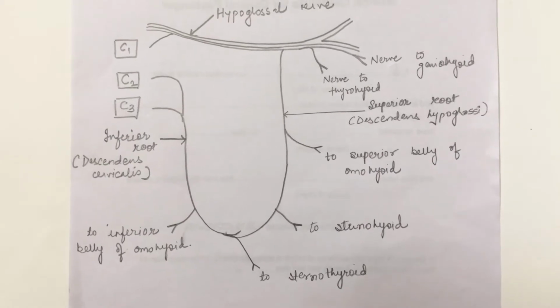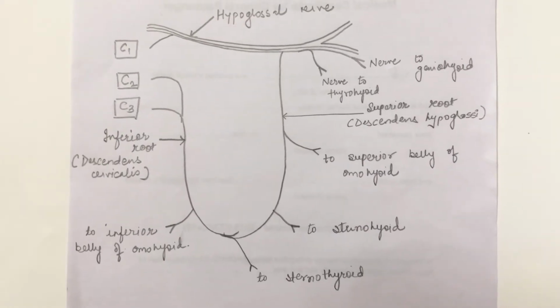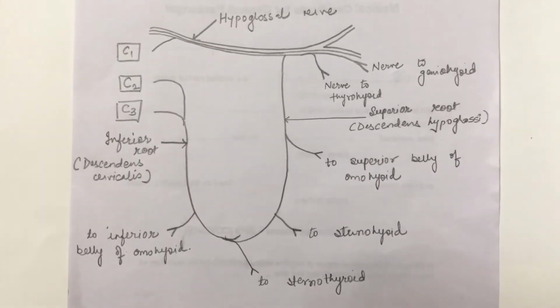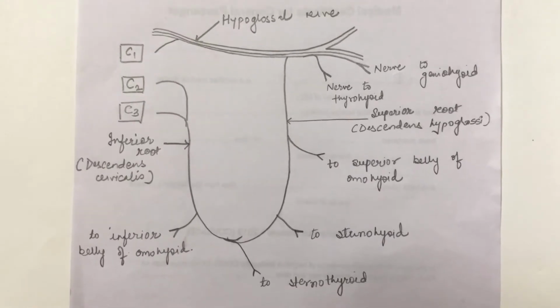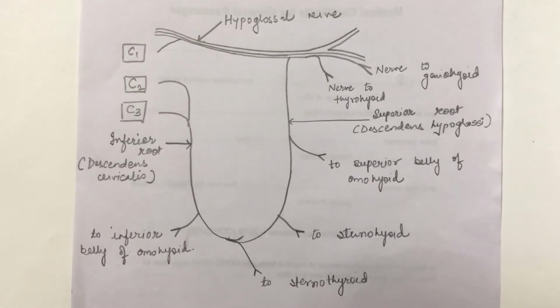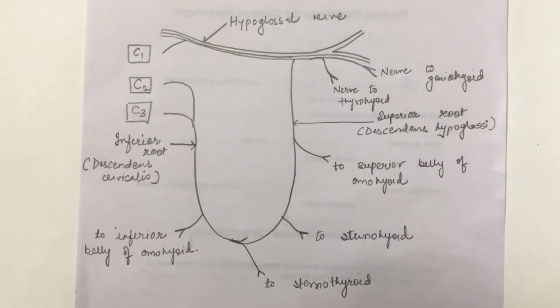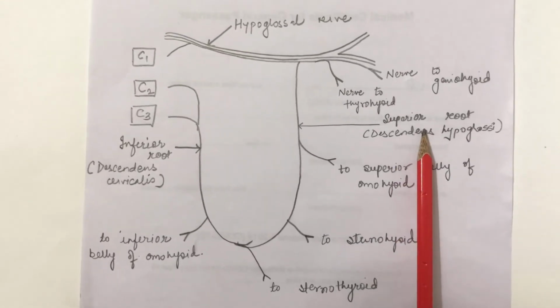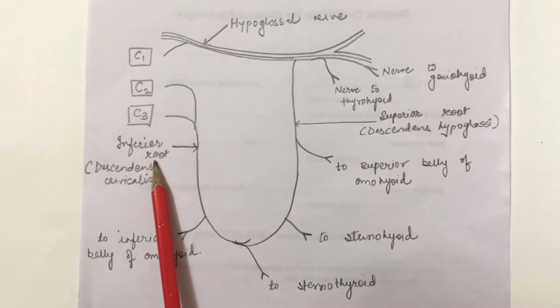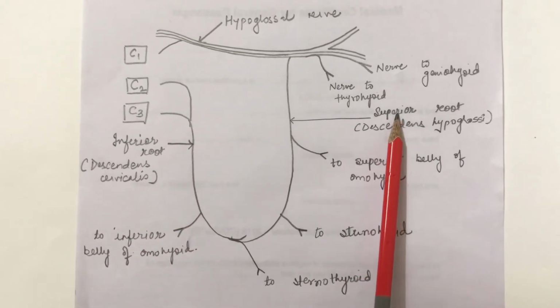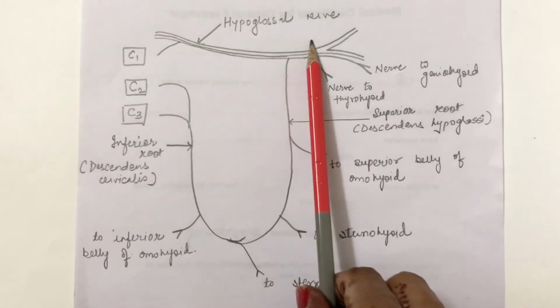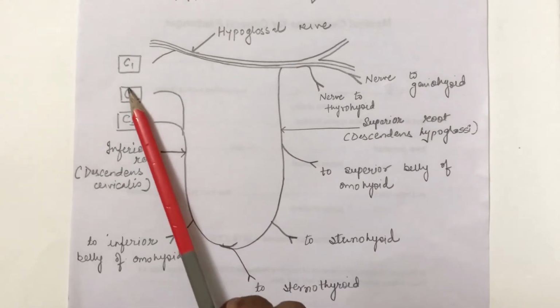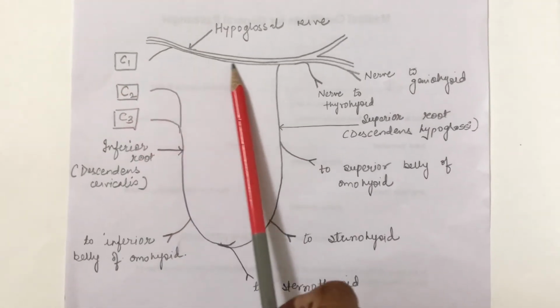Ansa cervicalis is basically a loop of nerve fibers which is present in the anterior wall of the carotid sheath. It is formed by the superior root and inferior root. Superior root is derived from the hypoglossal nerve, which is carrying the fibers from C1.